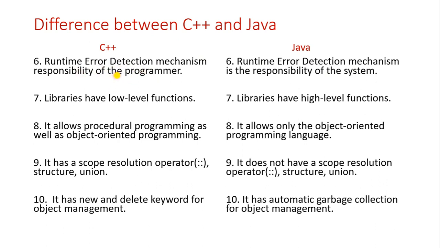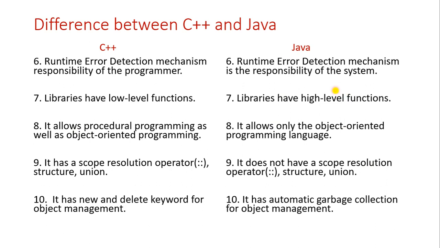He should only handle and solve it. Okay, let's go to the 7th point. Libraries have low level functions here in C++, whereas in Java, libraries have high level functions. We know that C and C++ are middle level programming languages. So whatever the functions are there in C and C++ are also low level, so they are not advanced.